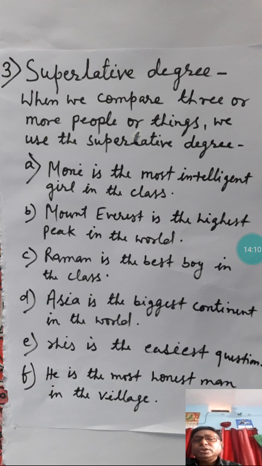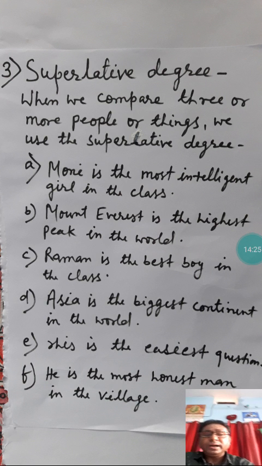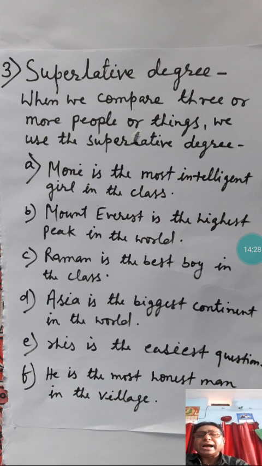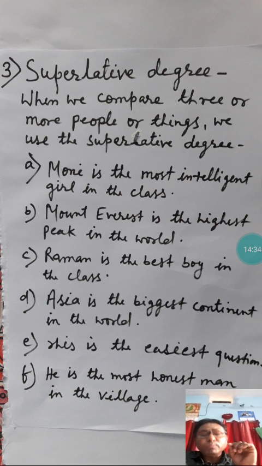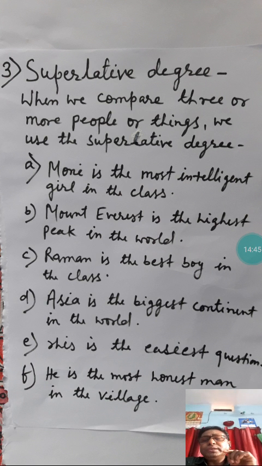You see the examples. Moni is the most intelligent girl in the class. Here, Moni is compared with all the other girls in the class, and so most is used before intelligent. As I told earlier, when adjectives have two or three syllables, we use more or most before them for comparative or superlative degree. So this is the superlative form of adjective we are studying. In the first example, Moni is the most intelligent girl in the class.